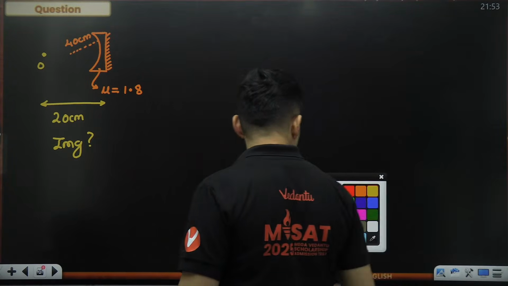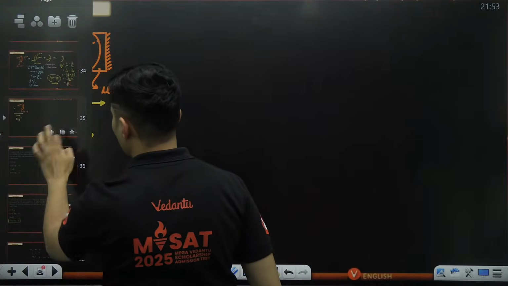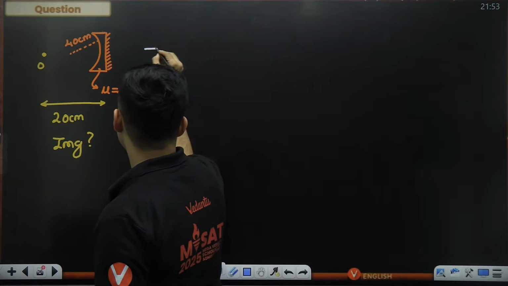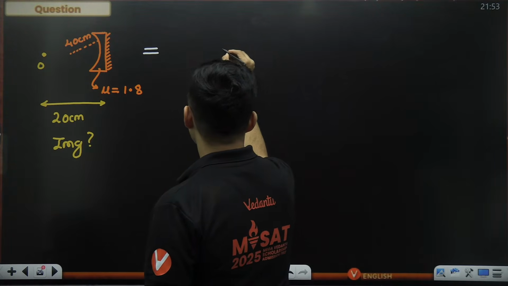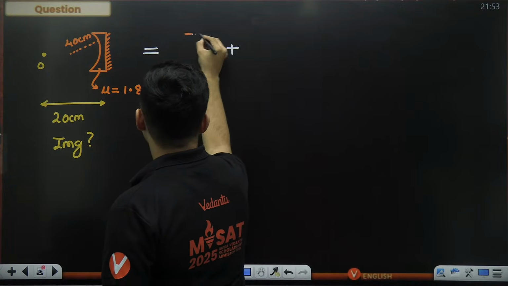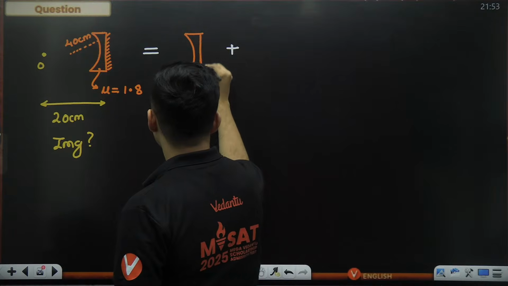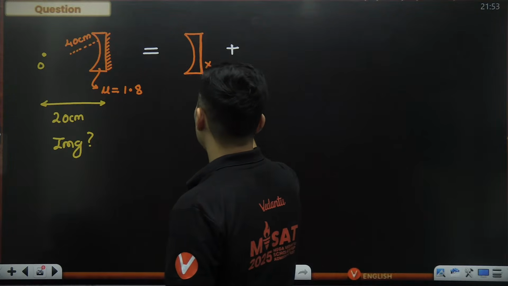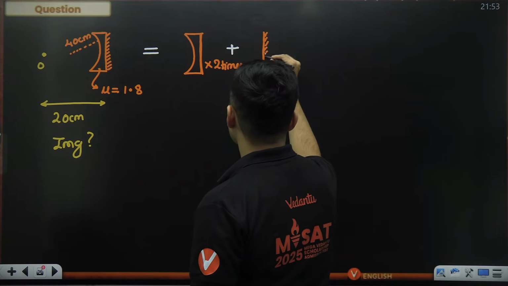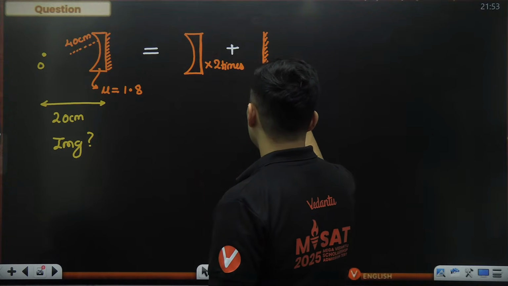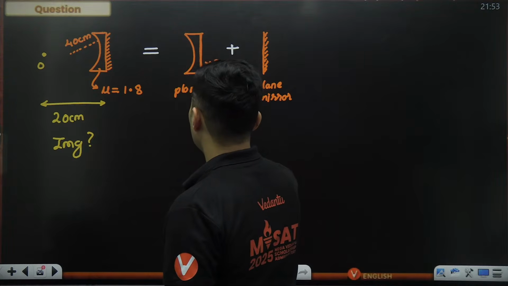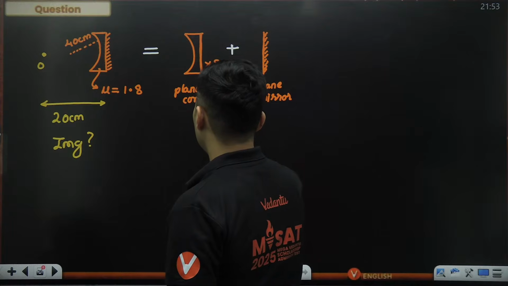Okay. Now let's just solve this particular problem and see where it leads to. This particular problem is nothing but a combination of a plano concave lens 2 times and a plane mirror. This is just a plane mirror, and this is a plano concave lens.